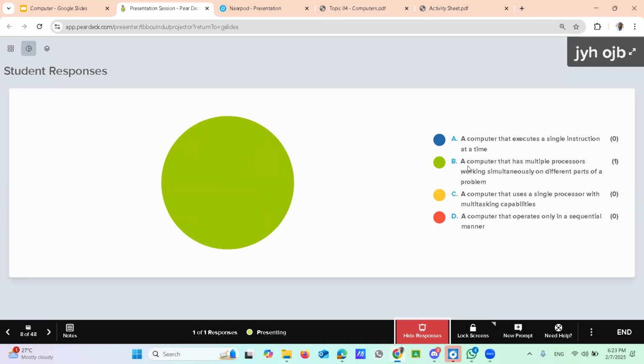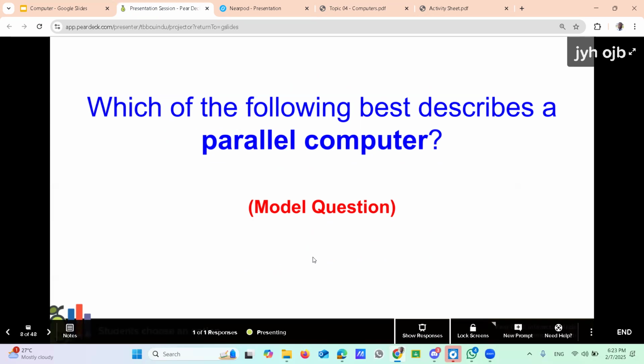You gave the answer: a computer that has multiple processors working simultaneously on different parts of the problem. That's the correct answer, answer B. That's explaining what parallel computing is. Good, then move to another activity.